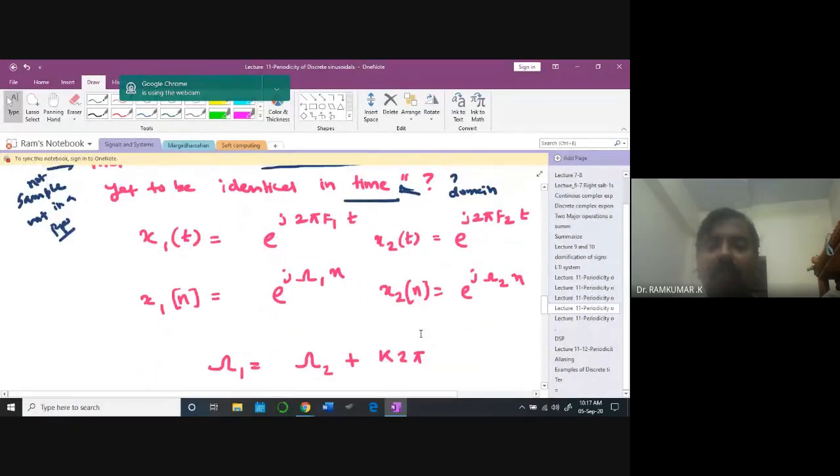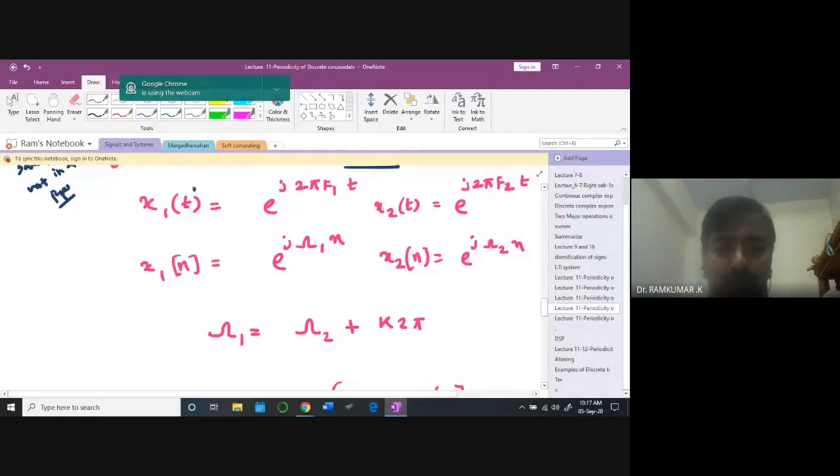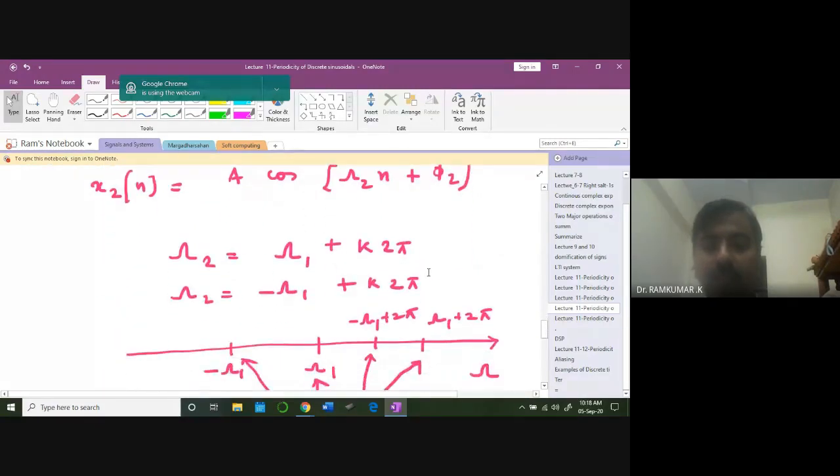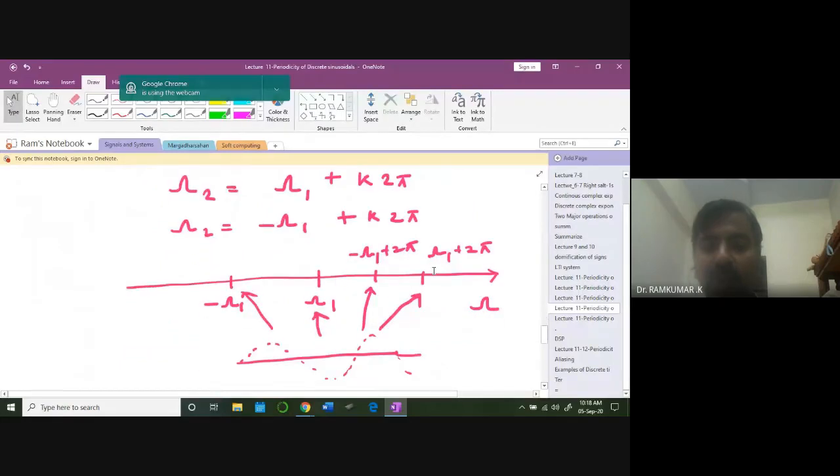So the same thing you said, x1 of t is going to be this, x2 of t is this, x1 of n is this, x2 of n is this. This is continuous time domain. Remember always, this is discrete time domain. This is 2 pi f1, this is 2 pi f2, this is bigger omega, this is bigger omega. Is it clear? Now, if I put this inside, we have learned just now that this is going to be the same. So I'm going to have this kind of a problem.